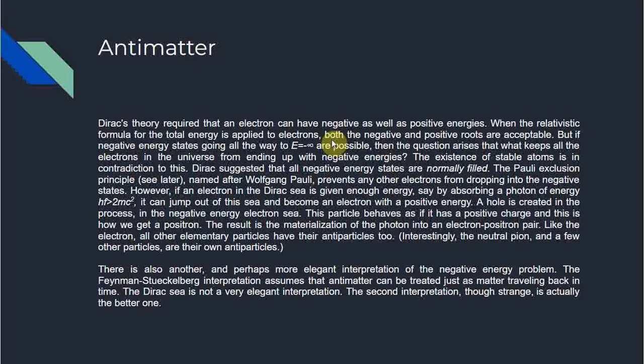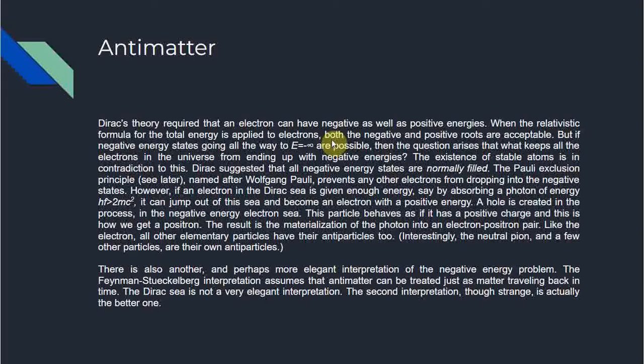So in this way you can explain the existence of antimatter, the positron. Electron with positive energy means the electron I'm talking about. Positron is the electron with positive charge. Antimatter.